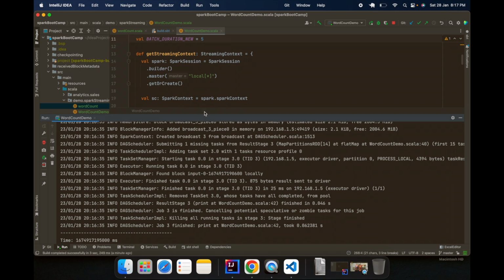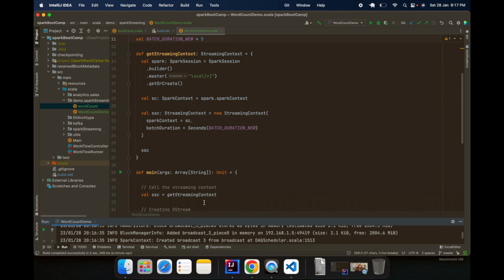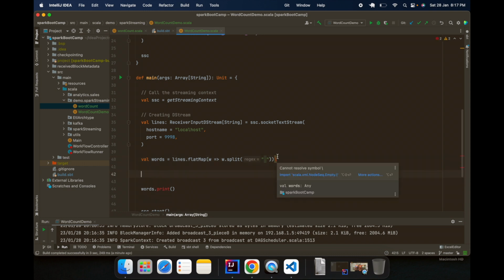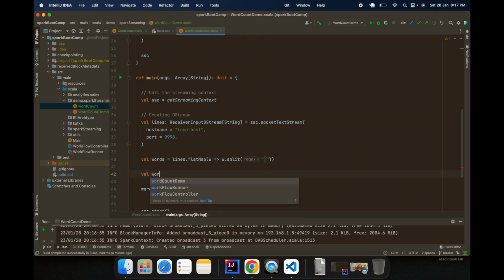Now let me stop it and write the remaining code. Till now we have created lines and divided them based on spaces. Now we need to create the words frequency. I hope you have written this code when you were learning batch processing. I'm giving the same example, but handling it in a streaming use case.